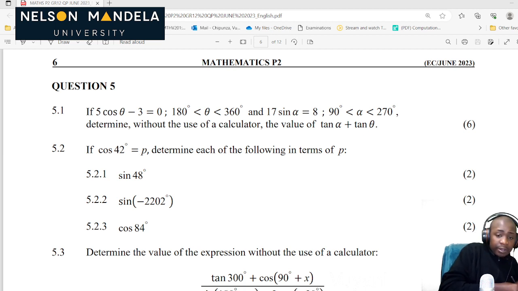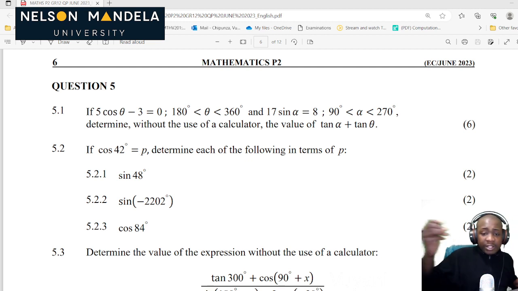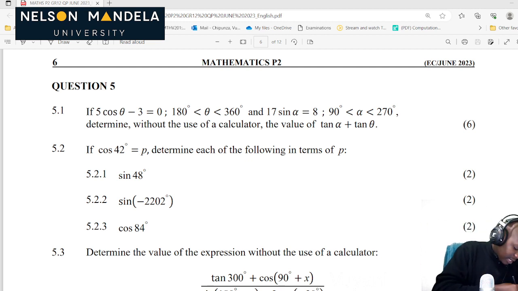Then we're also given 17 sine of alpha equal to 8 on this interval, 90 less than alpha less than 270. Now let's solve this. They want tan alpha plus tan theta. Now let's do this fast and quick.